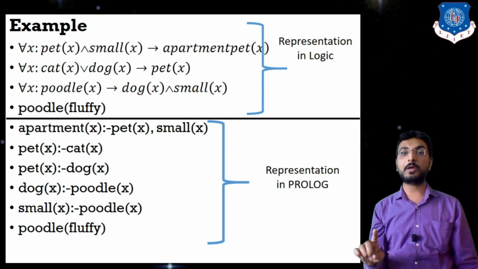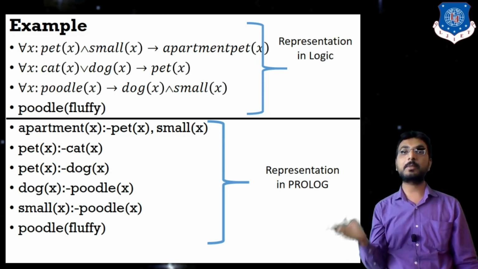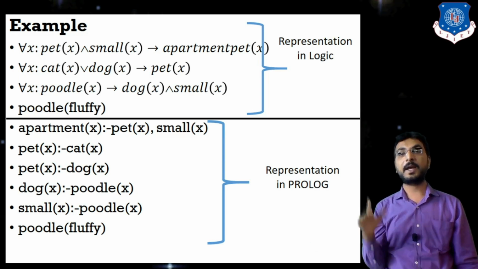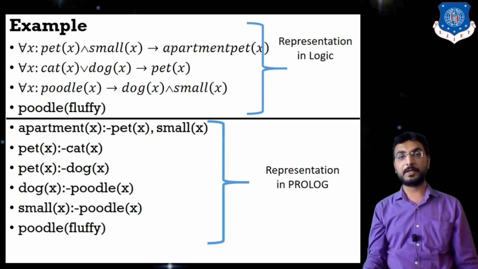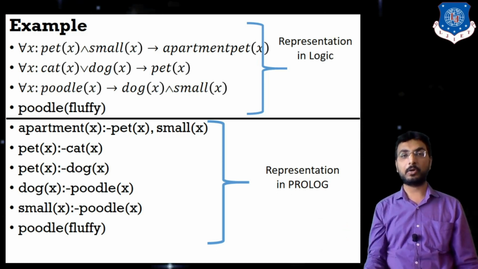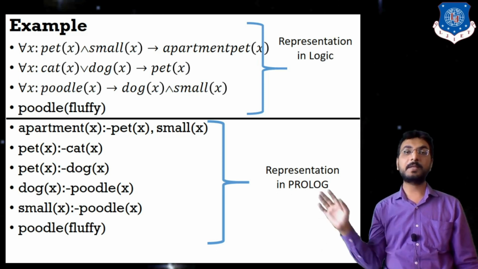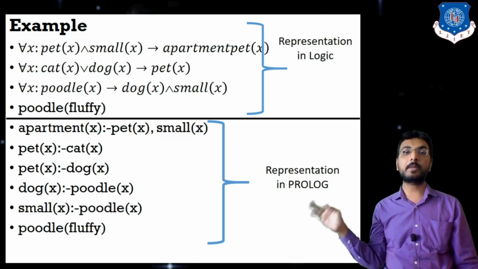So in Prolog, our conjunction symbol is converted to a dash if the conjunction is available on the left side of predicates, and that same conjunction will be converted to two different statements if the conjunction is available on the right side of the predicate. And for disjunction, that is the or symbol, we can also have two different statements, as we did in cat and dog. If the implies symbol and all these things are not there, then we can directly put up that statement, that is poodle of Fluffy.